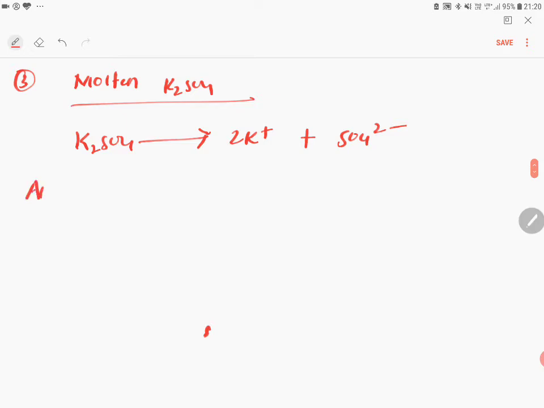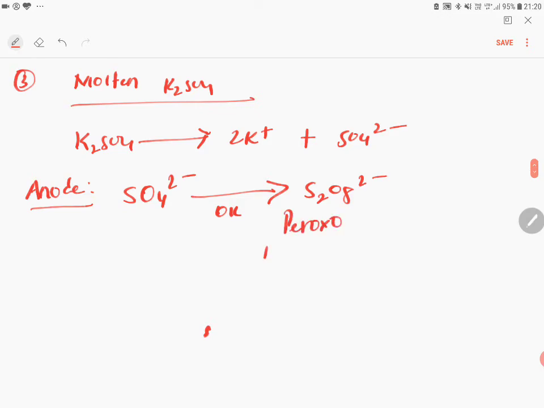What happens at anode? This is very important. SO4 2 minus gets oxidized to S2O8 2 minus. What is this? Peroxodisulfate ion plus 2 electrons. This is oxidation.